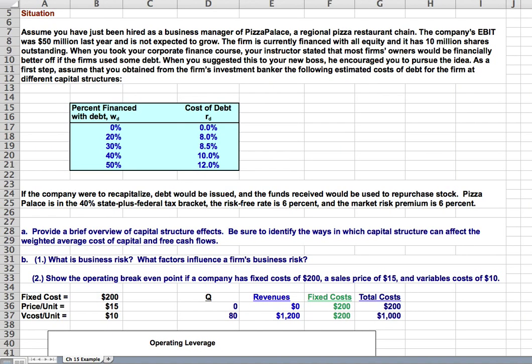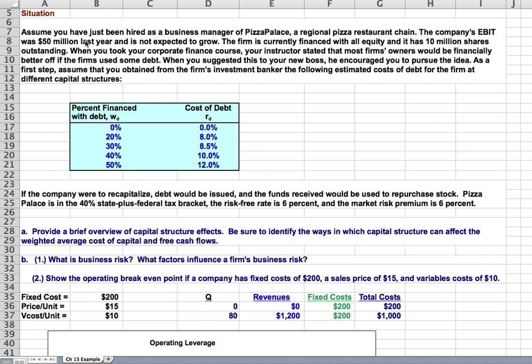This example lays out for the class operational leverage and financial leverage. Within financial leverage, we show capitalization and weighted average cost of capital at different mixes of debt and equity, and also under a recapitalization. First, let's set up the situation.